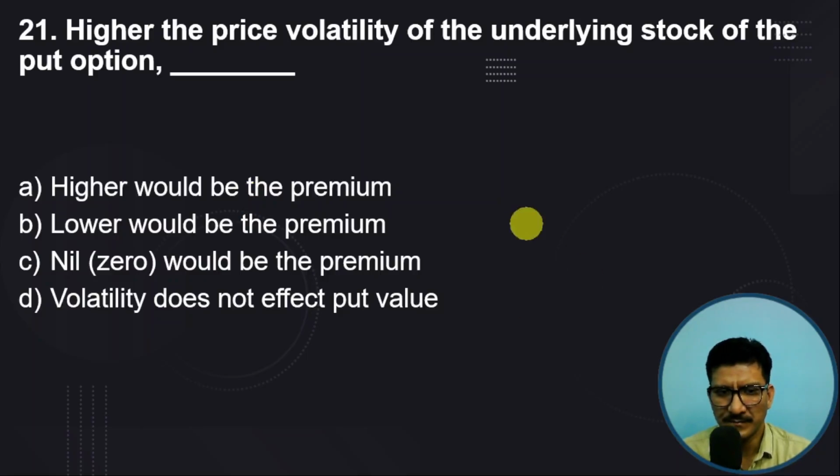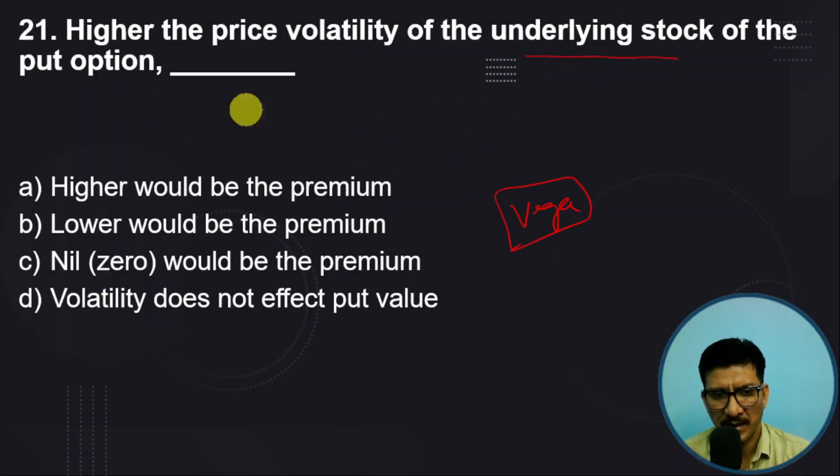Vega. So whenever there is higher price volatility of the underlying stock, it will have an impact on the option premium also. The premium would be higher, because the price can go in any direction.